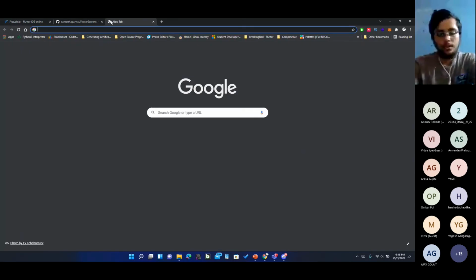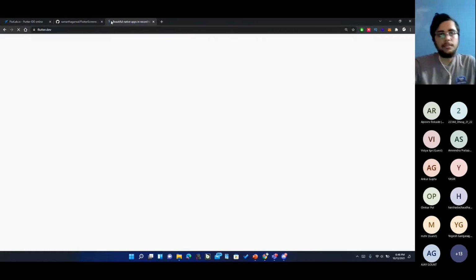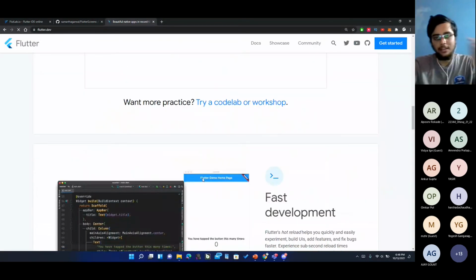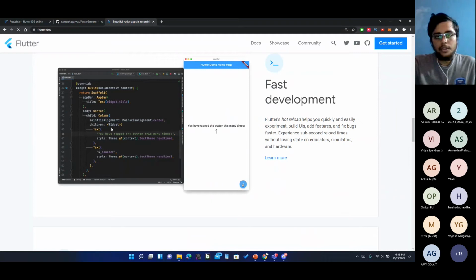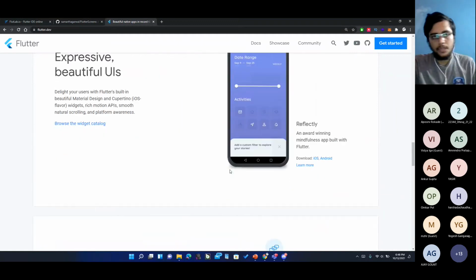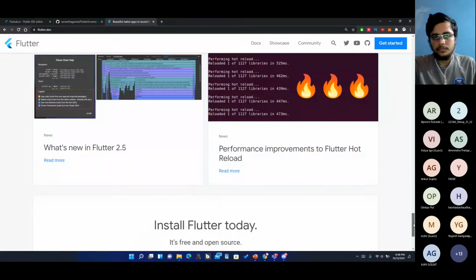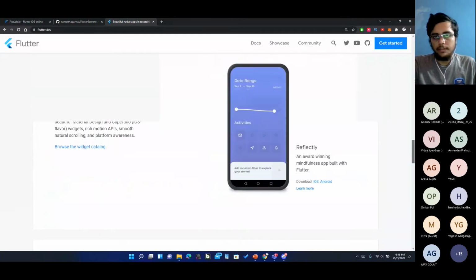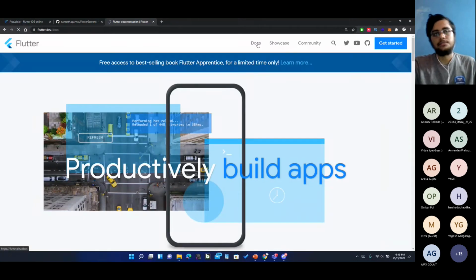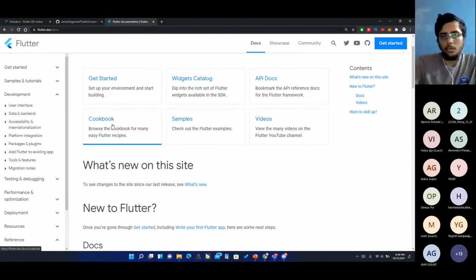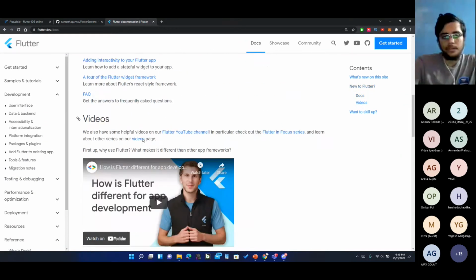Okay, flutter.dev. So this is a website you can always visit, and it will show you some of the really interesting things in Flutter. It's the official website for Flutter. It's showing all these examples, and everything is there. But let's go to these docs. So yeah, Flutter has really great documentation about its widgets and all of these things. There is also a cookbook given over here if anyone is interested.